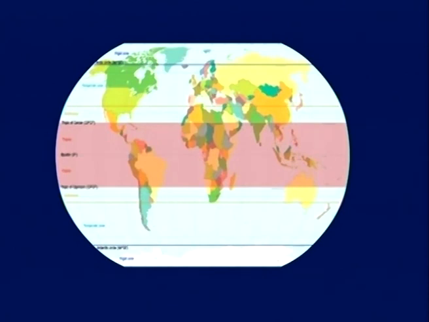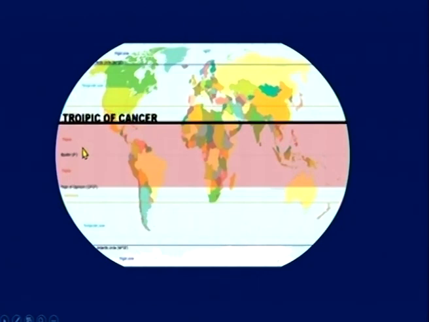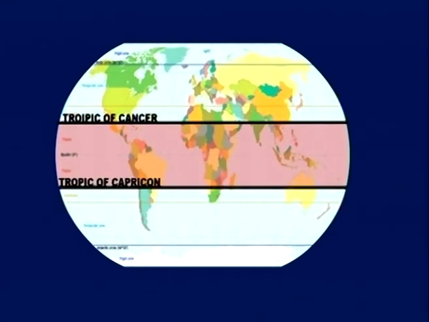Next, let's identify Tropic of Cancer and Tropic of Capricorn on the world map. Look at the map, children. Now, identify Tropic of Cancer. Very good. This is Tropic of Cancer. And locate Tropic of Capricorn. Yes, this is Tropic of Capricorn. Then, in between Tropic of Cancer and Tropic of Capricorn lies equator, right?